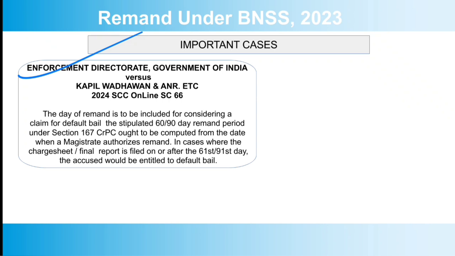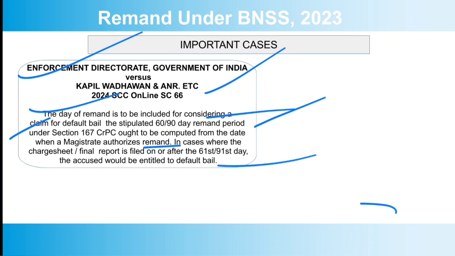Further, in a recent judgment of the Honorable Apex Court, Enforcement Directorate, Government of India versus Kapil Wadhawan and others, a judgment of 2023, it was held that the day of remand is to be included for considering a claim of default bail, and the stipulation of 60-90 days remand period under 167 CrPC ought to be computed from the date when the magistrate authorizes the remand. In cases where the charge sheet is filed on or after the 61st or 91st day, the accused would be entitled to default bail.